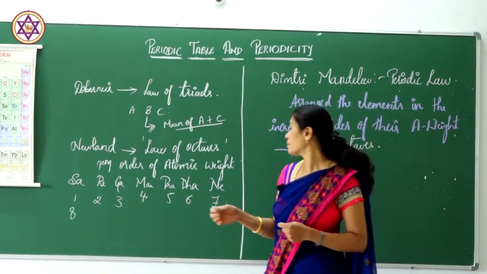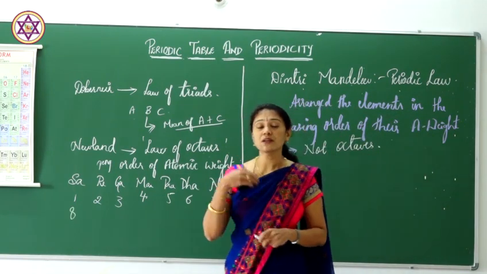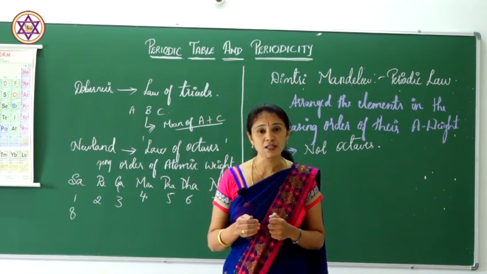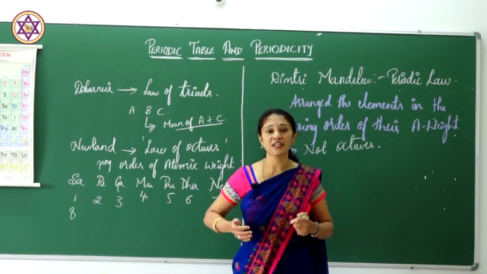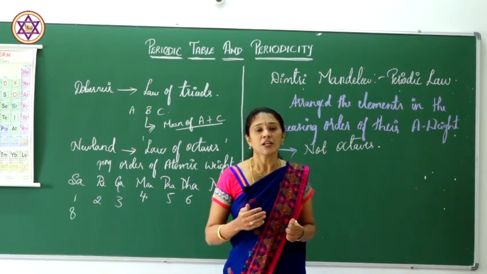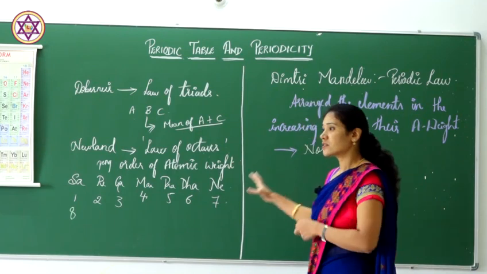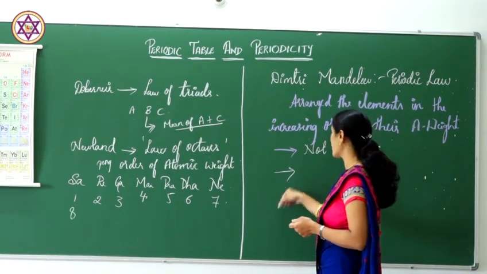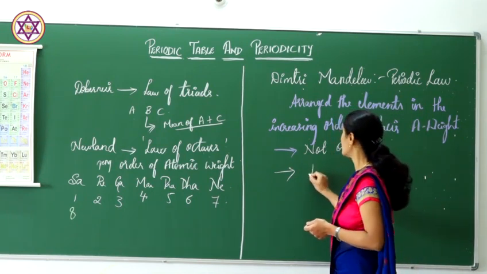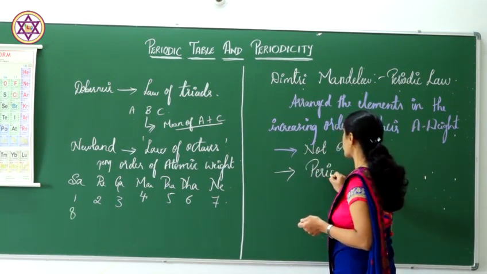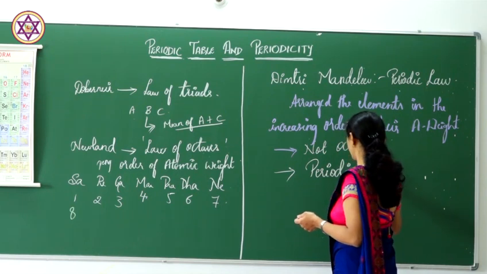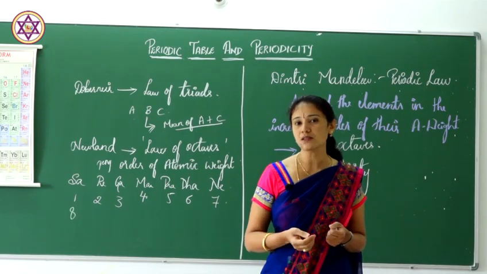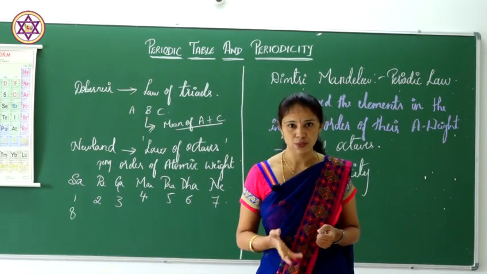Mendeleev said that a periodic repetition of the elements takes place at certain fixed trends, at regular or fixed intervals. The repetition of elements taking place at fixed intervals is nothing but periodicity. He explained about periodicity.